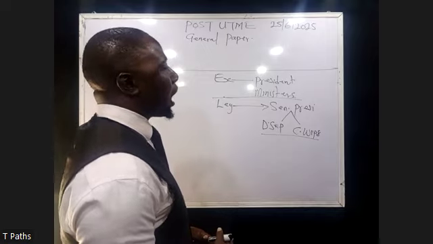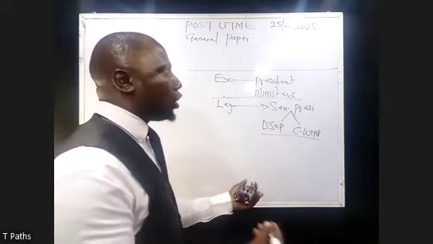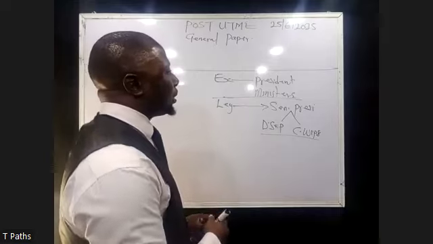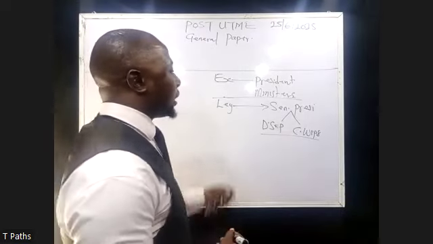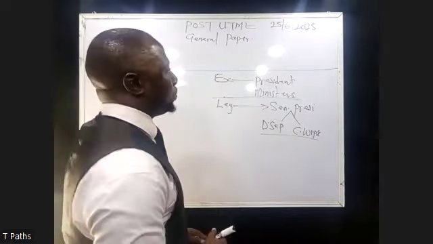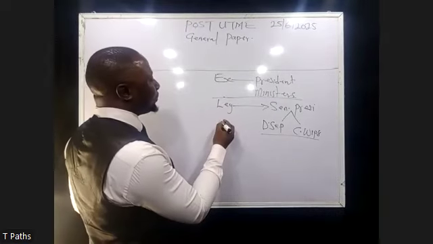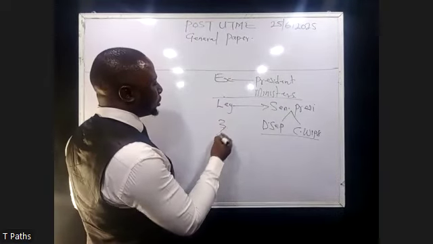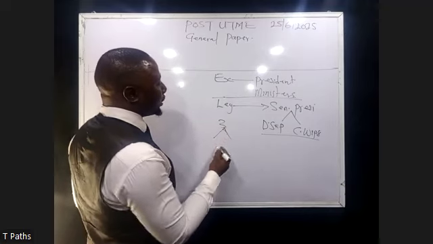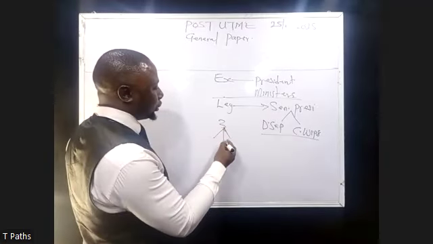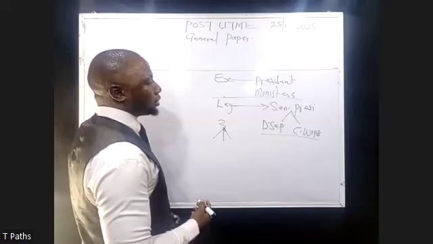Now, how does the Nigerian system choose its senators?